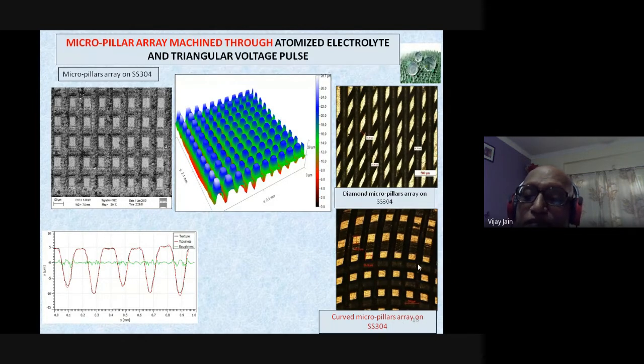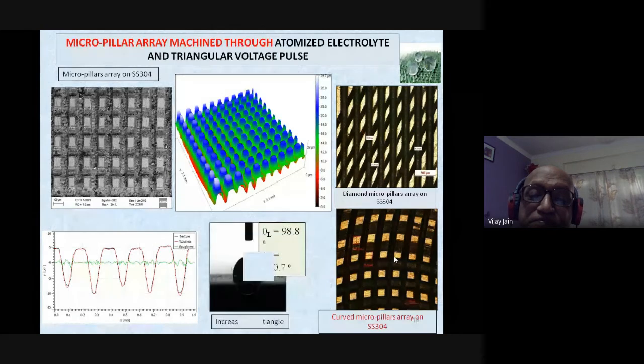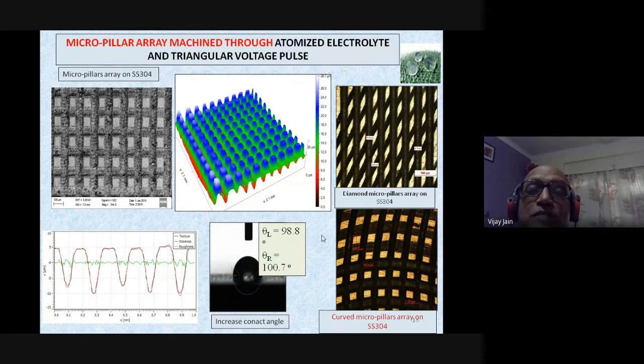This is very difficult, and it has been produced over there on the curved surfaces. And you can see that the contact angle is also quite good, not very good, but quite good, around 100.7 degrees. So what I am trying to show here is that you can produce different types of microtextures on definitely electrically conducting materials.